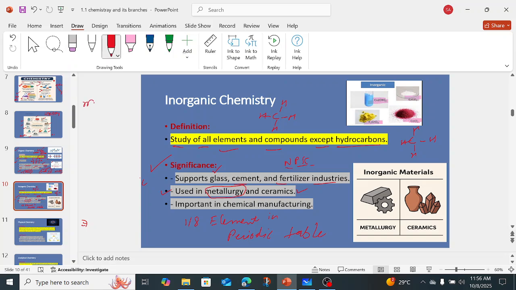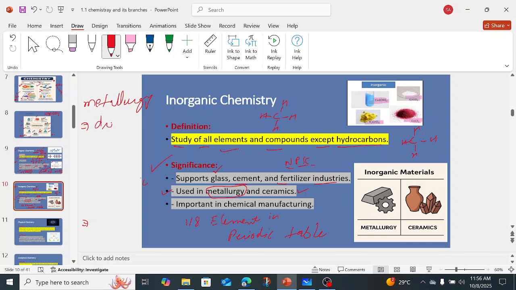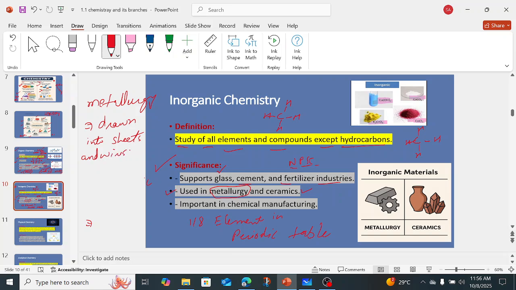For example, you have copper wire, aluminum wires, right? And also the very common example is gold, right? Gold is drawn into many sheets, right? So because of that, that is known as metallurgy.